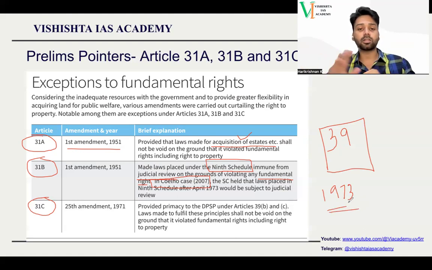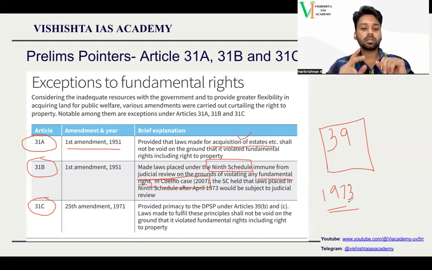But after April 1973, if any act is placed in the ninth schedule, judicial review is applicable. Why 1973? Because in 1973, the Supreme Court came up with the idea of judicial review in the Keshavananda Bharati versus State of Kerala case. So this article is very important.